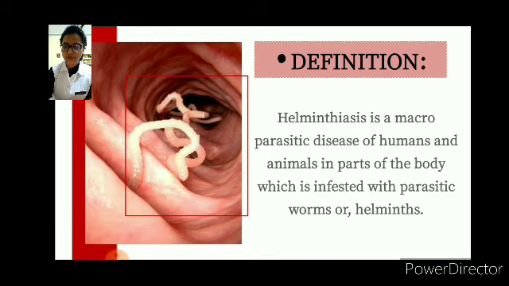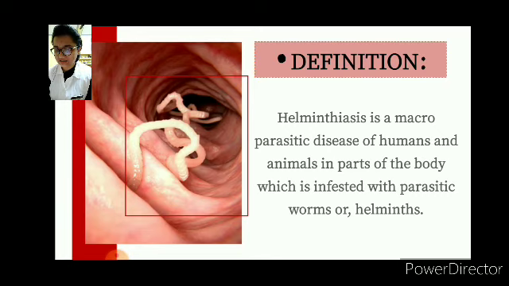So here is the definition. Helminthiasis is a macroparasitic disease of humans and animals in parts of the body which is infested with parasitic worms or helminths. Now, in this case, what do you mean by macroparasites?